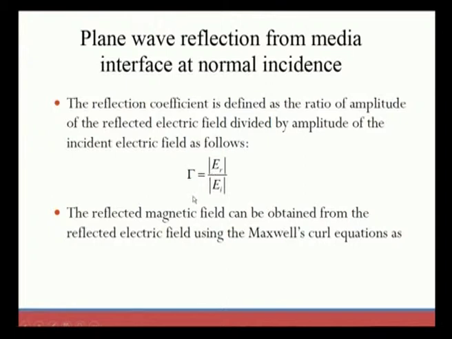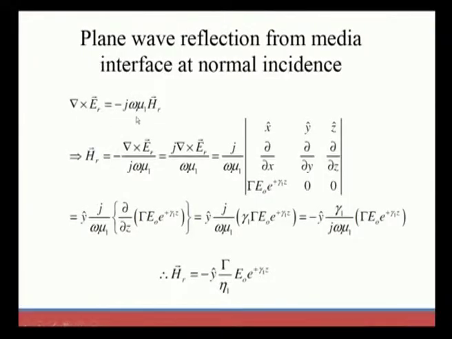The reflected magnetic field can be obtained from the reflected electric field, with the help of Maxwell's curl equation. We need to remember this and write that curl equation, from which we can find the reflected magnetic field.